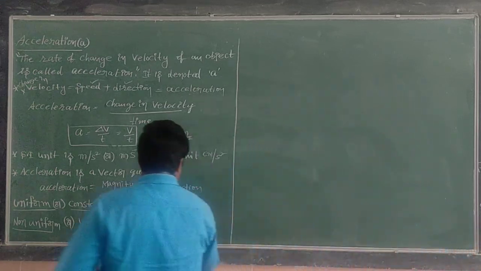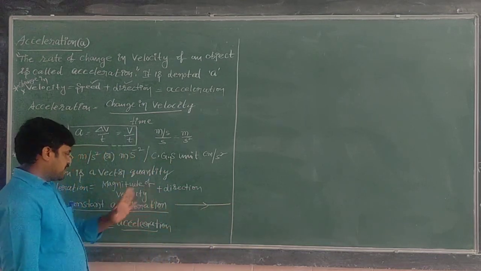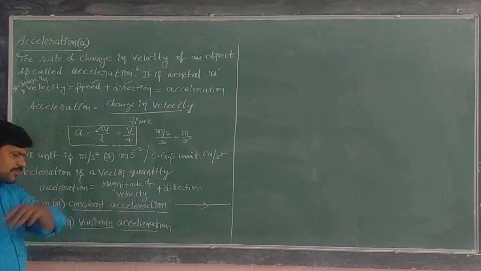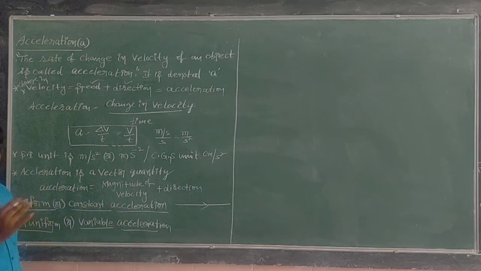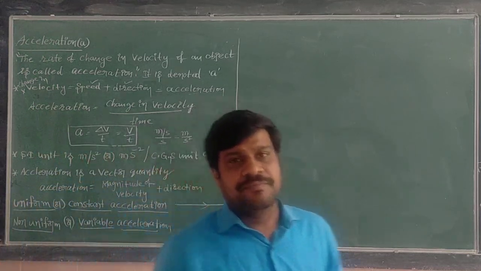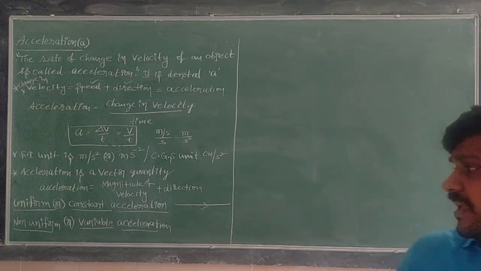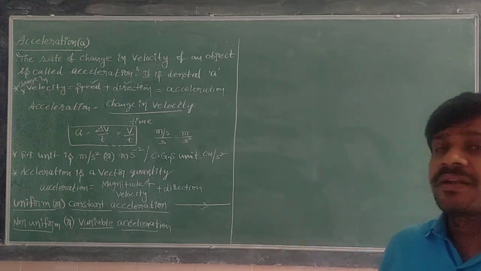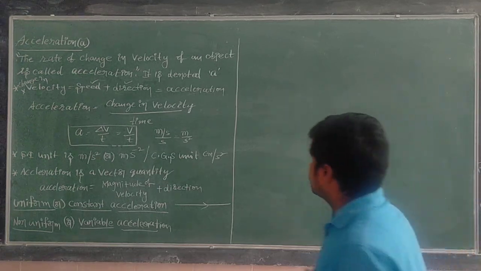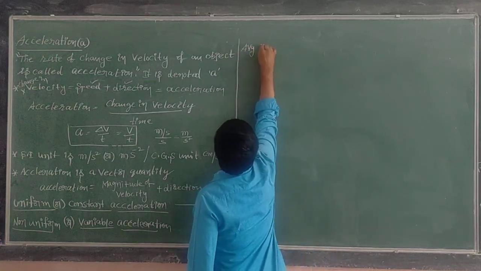That means throughout the motion, if the acceleration is constant, we can say that is uniform acceleration. If the acceleration of the body, that means the velocity of the body, keeps on changing, then the object is said to have non-uniform or variable acceleration. Next, thereafter, average acceleration.